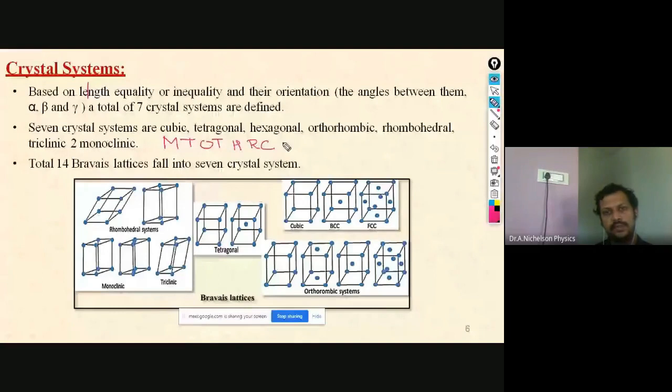MTOTHRC means M for monoclinic, T for triclinic, O for orthorhombic, then tetragonal, hexagonal, rhombohedral, and cubic.